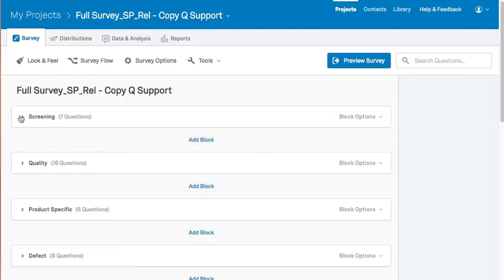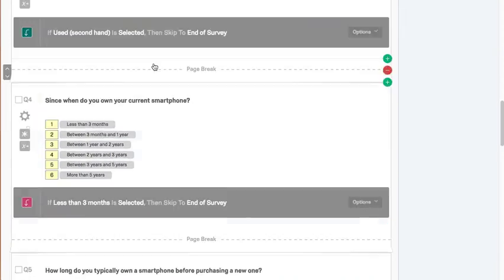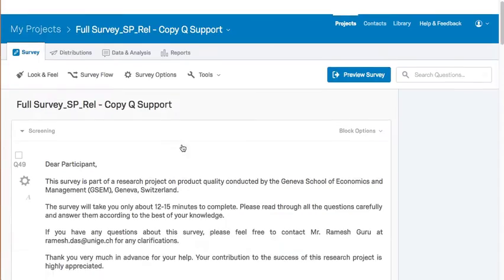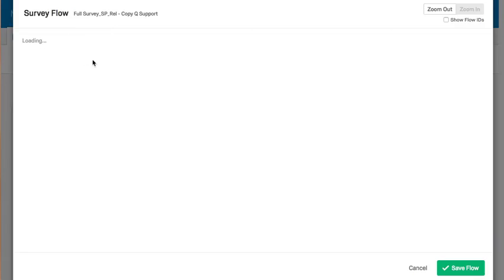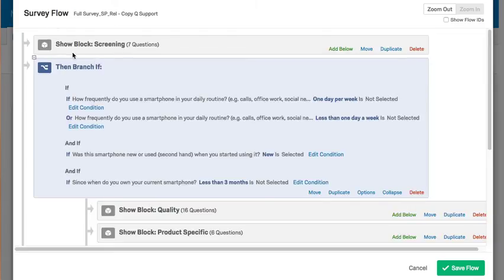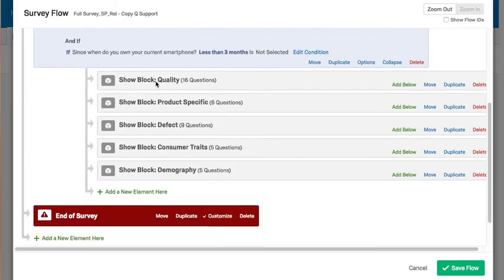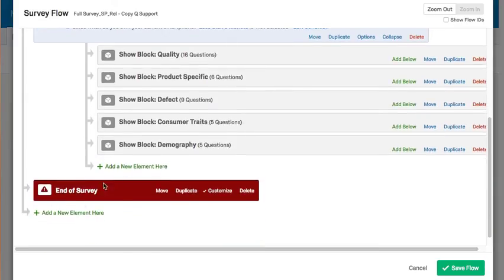So the first thing I noticed is that in your screening block, the questions that you have the skip logic set up on, these are set to skip to end of survey. What's happening when you skip to the end of the survey is that when they hit that skip logic, they are skipped the whole way down to the very bottom, even past this end of survey element. It literally skips every element that's in your survey flow. So what's happening is they're actually being skipped past your customized end of survey message, and I'm just getting the generic one that's set up for all users in your survey options.